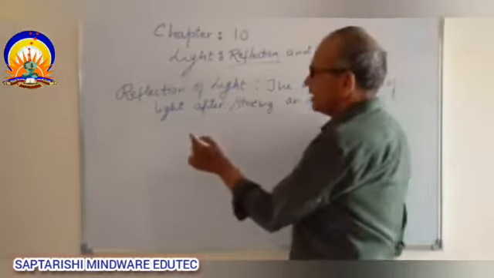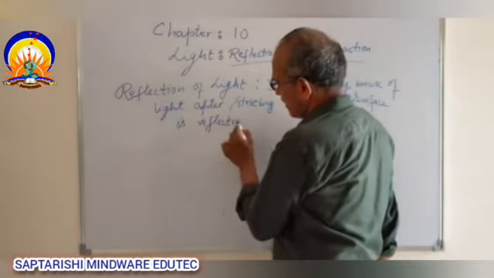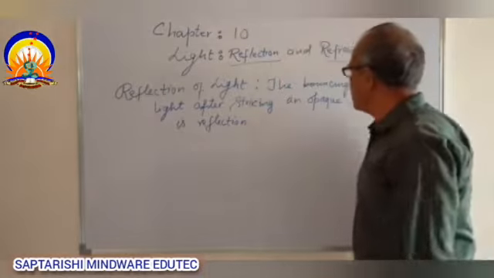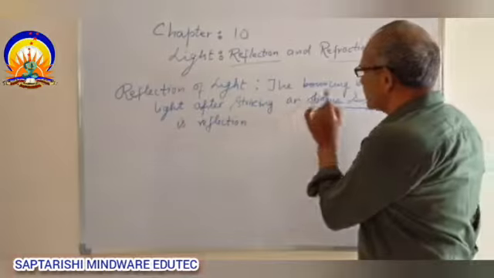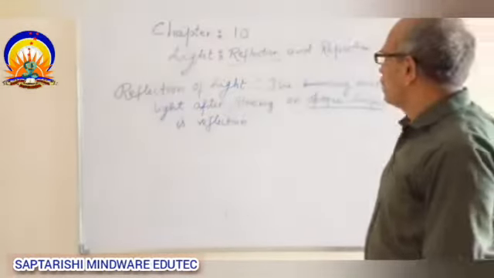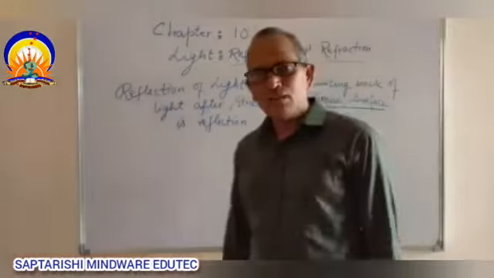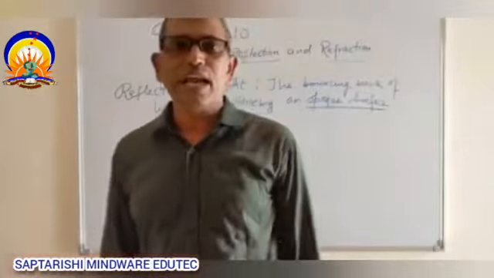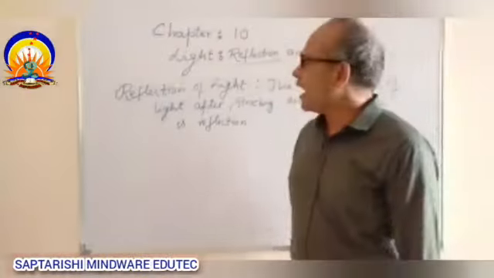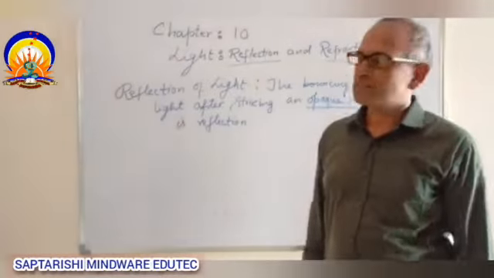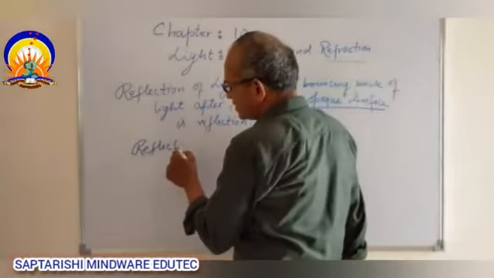Opaque surface is called reflection. So I said opaque surface. So now reflecting surfaces, we should talk about reflecting surfaces. Reflecting surfaces can be smooth or polished, and it can even be a rough surface.